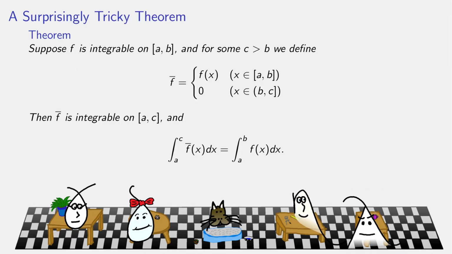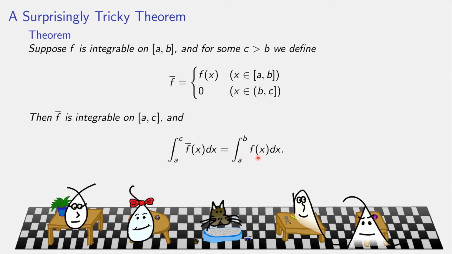So here is a surprisingly difficult theorem to prove. Suppose f is known to be integrable on the interval from a to b. Then I pick a c past b. So I take a new function, which is the same as f wherever f was defined, and then by extending from b all the way to c, I just force the function to be 0. So I had a function doing its thing from a to b, and then I just make it 0 a little while longer. If the original function was integrable, so is the new one, and the value of the integral is the same. Notice that this integral goes all the way to c, whereas this one only goes to b.